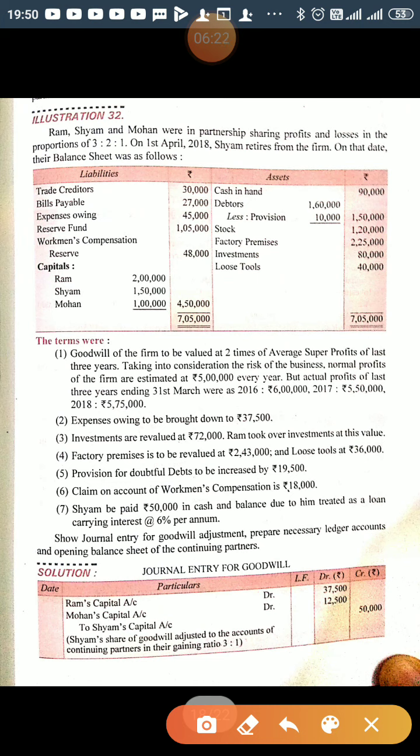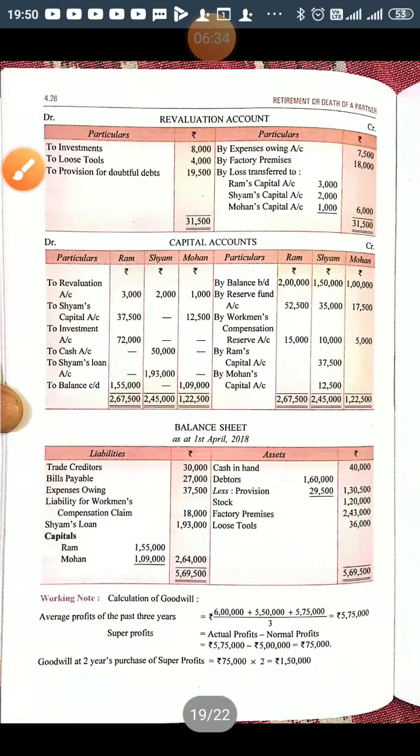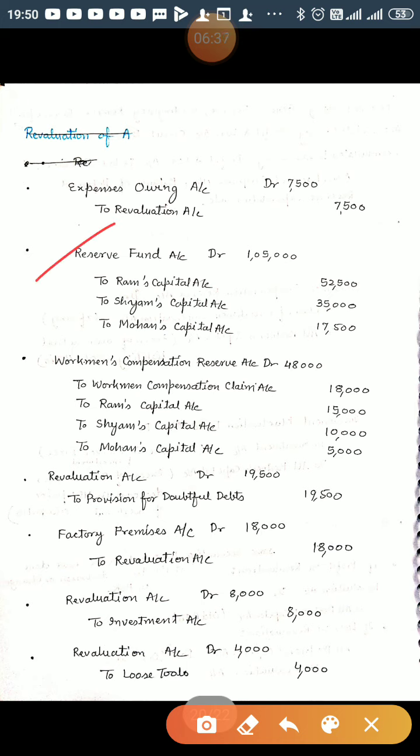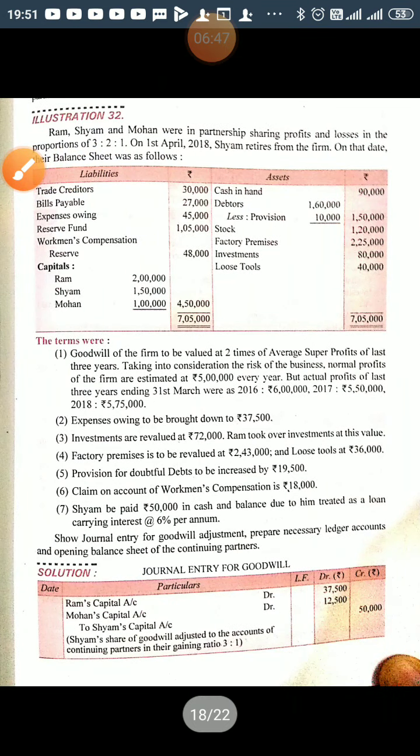Now next is reserve fund. For reserve fund, the rule is reserves and surpluses will be written off among all the partners in their old ratio, including the retiring partner. So the journal entry is reserve fund account debited 1,05,000 to Ram's capital, to Shyam's capital, to Mohan's capital, and the ratio is 3 is to 2 is to 1.